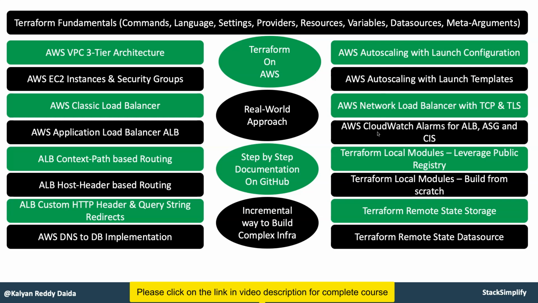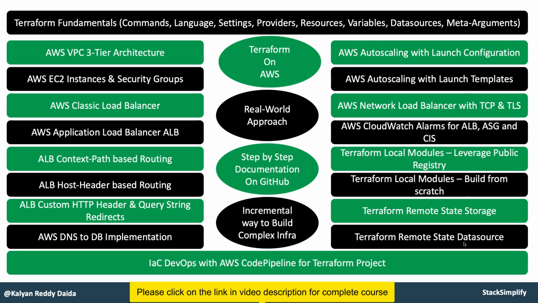You are going to implement that in such a way that you will create a project one with a VPC 3-tier architecture, and the other project, which is an application related project, with auto scaling with launch configurations and then an application load balancer. From project 1 to project 2, how you will access the data using the remote state data source, you are going to see practically in that section.